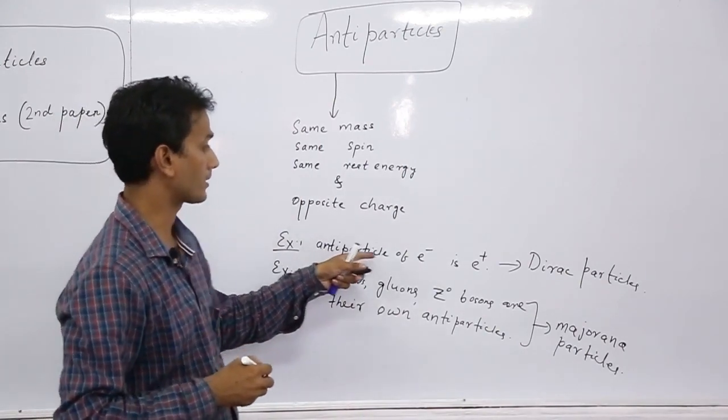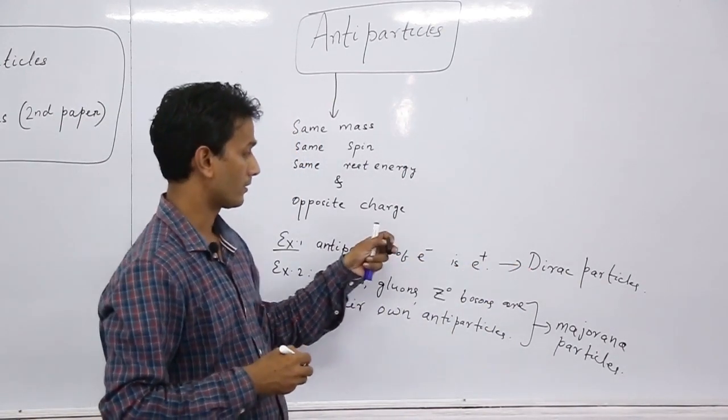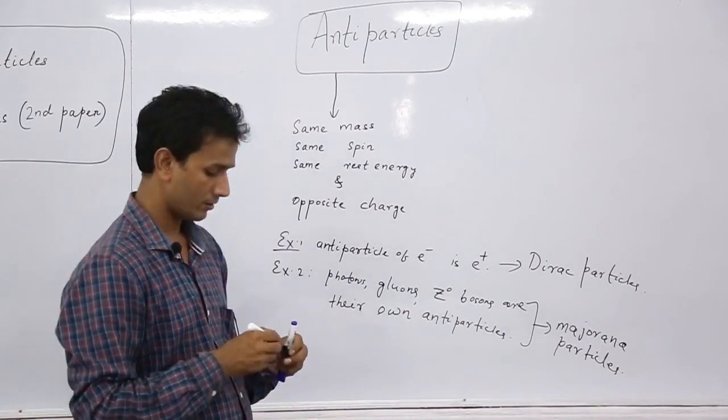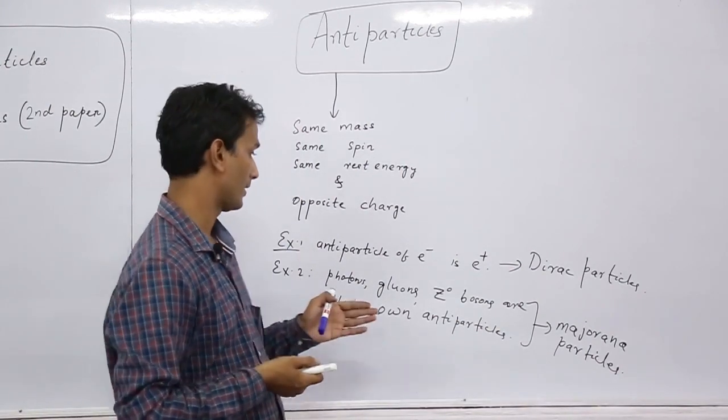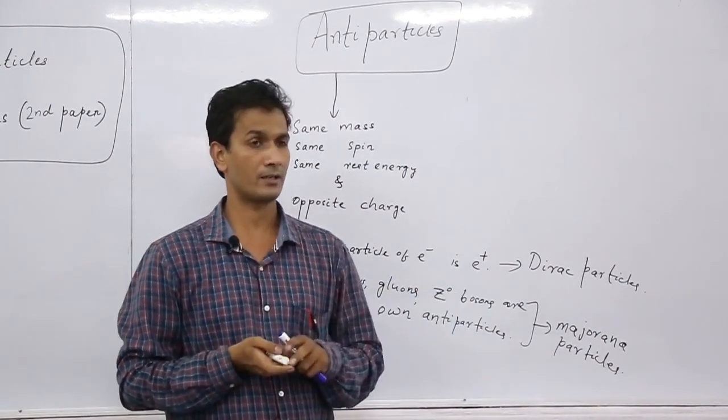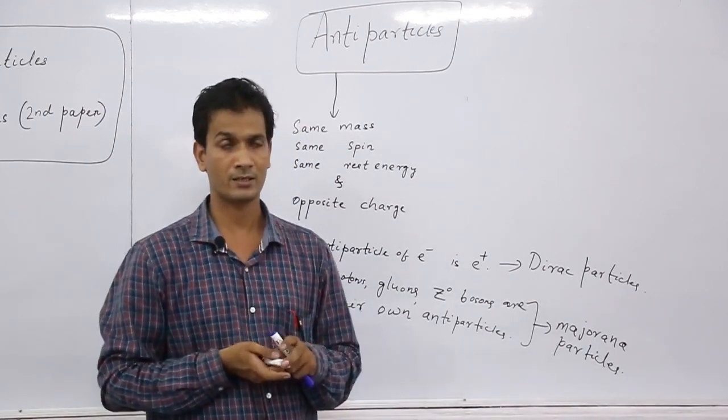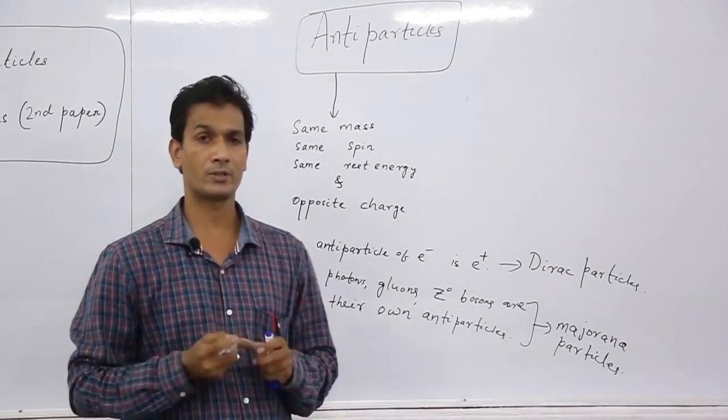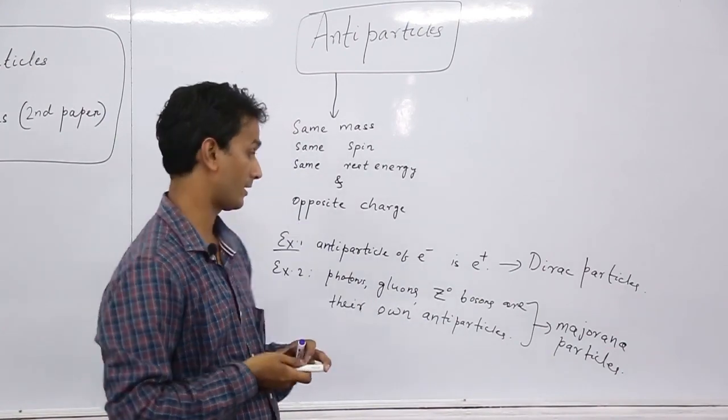Here in case of Dirac particles, the antiparticle is different from the corresponding particle, and Majorana particles are the particles which are the same as their corresponding antiparticle.